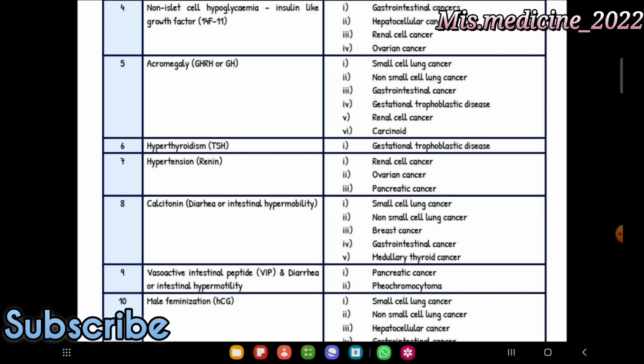and the carcinoid. Hyperthyroidism associated with gestational trophoblastic disease. Hypertension, renin associated with renal cell carcinoma, ovarian cancer, and pancreatic cancer. Calcitonin associated with small cell lung cancer, non-small cell lung cancer, breast cancer, gastrointestinal cancer, and the medullary